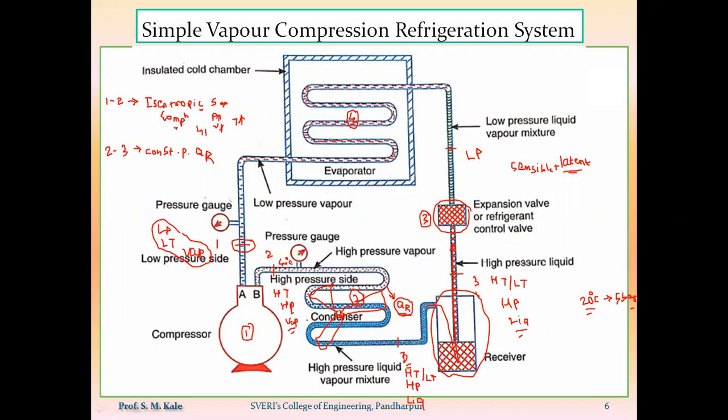As there is a drastic change in pressure, while converting high pressure into low pressure there may be the chance that a small amount of liquid refrigerant will evaporate.